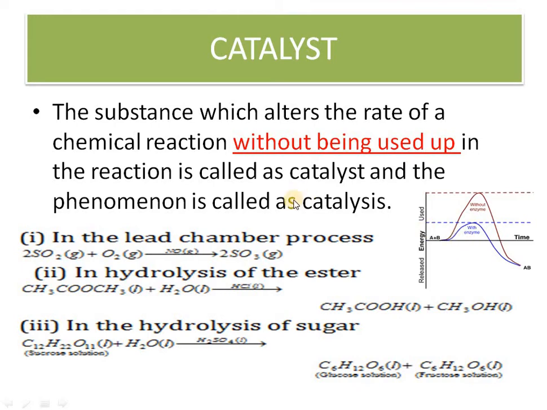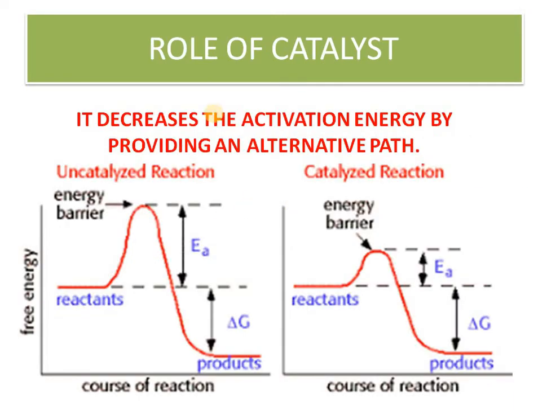So what is the role of a catalyst? A catalyst decreases the activation energy of the reaction by providing alternate paths. Reactant goes to products, and the activation energy is this much; after using the catalyst, the activation energy is reduced, because the reactant and product states have not changed.